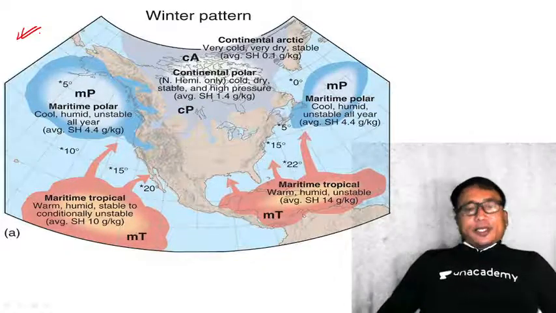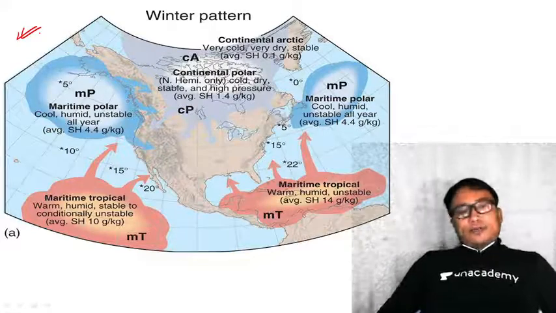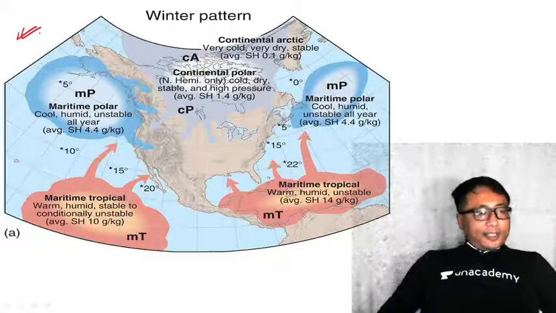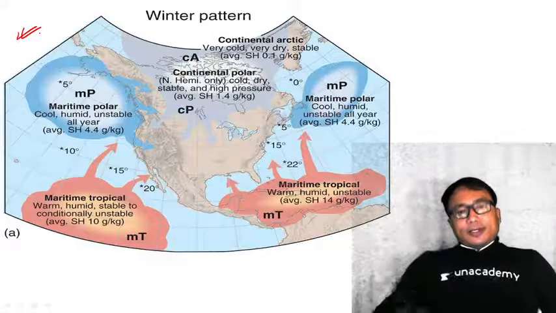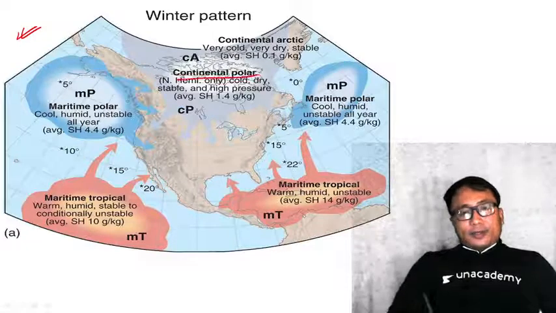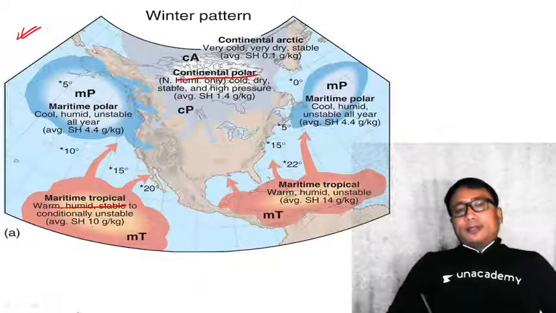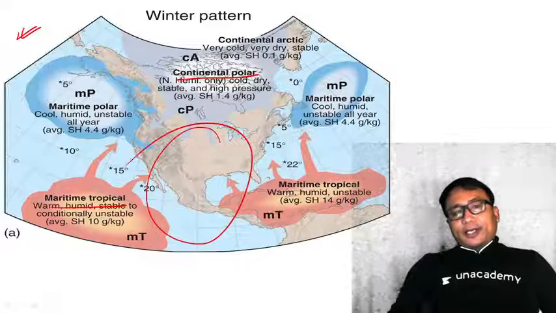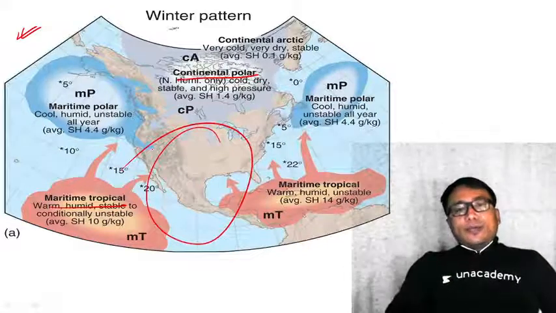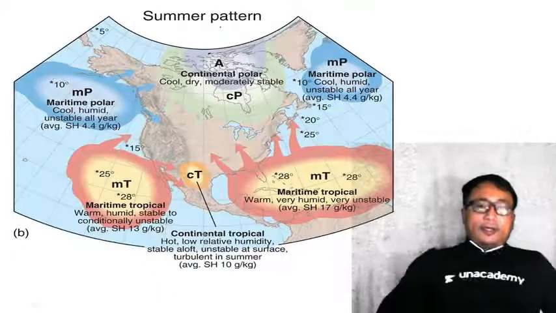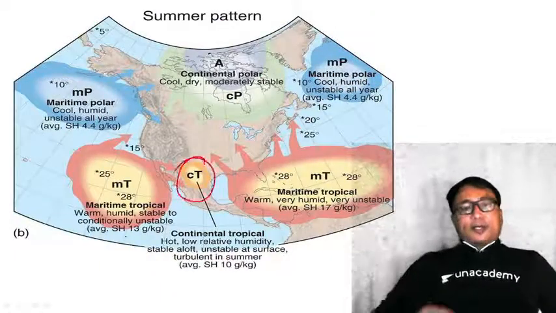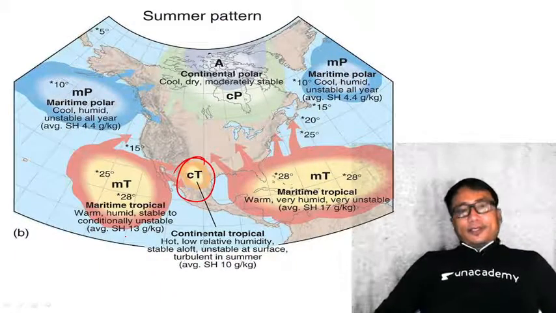Similarly, in Asia, in Europe, you will find such kind of air mass regions. You see here, continental polar, now maritime tropical. You focus on this area once. This is during winter. In summer, see, continental tropical comes into the picture here.